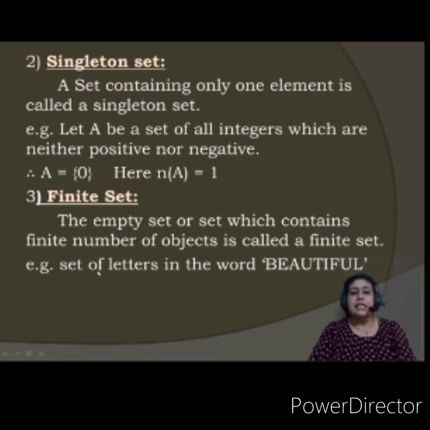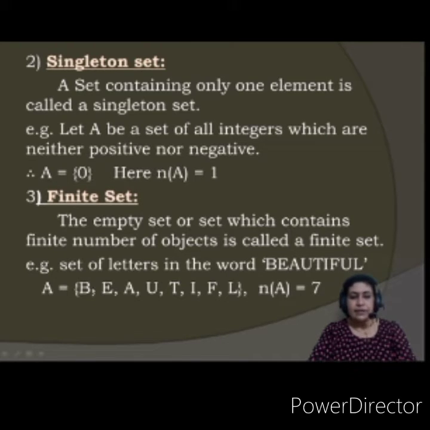So let us see this. Example, the set of letters in the word beautiful. So how do you write? B-E-A-U-T-I-F, U is repeated, so not written again, L. Right? So these are finite. There are only 7 elements in this set. So the number of elements in A is 7. It is a finite set. Okay. So A is a finite set.